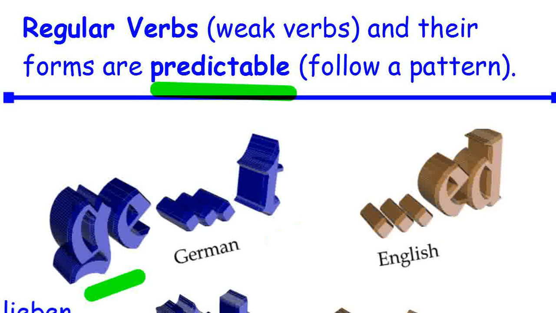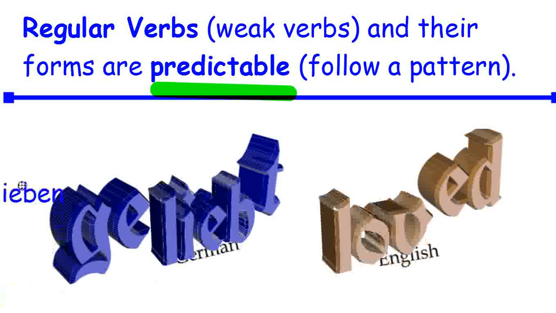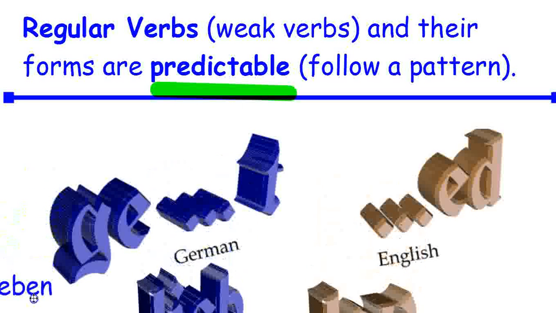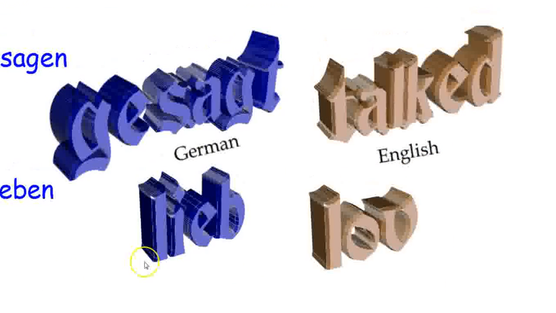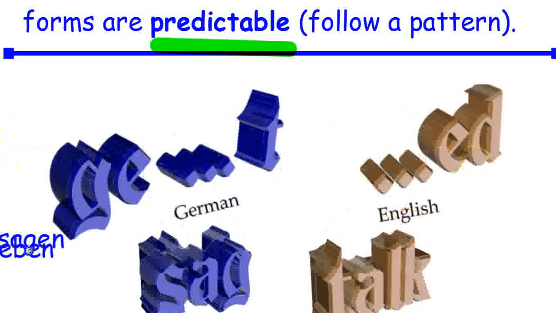There are irregular ones in English, just as there are irregular ones in German. So if I take the German verb lieben, to love, geliebt is the past participle, so loved. If I use sagen, to say, gesagt is like saying talked or said, but that's that ed form.